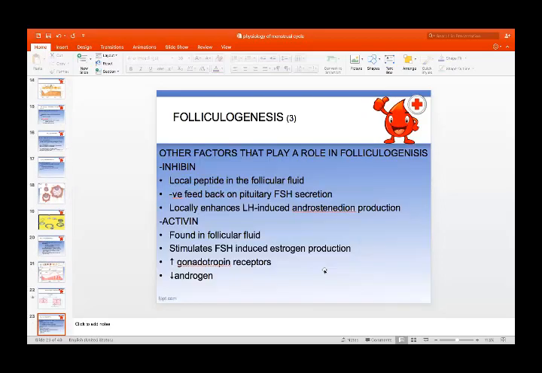Other factors that play a role in folliculogenesis include inhibin.